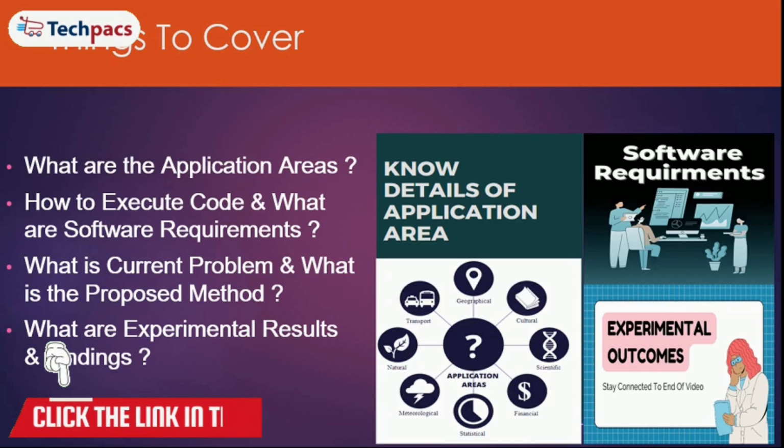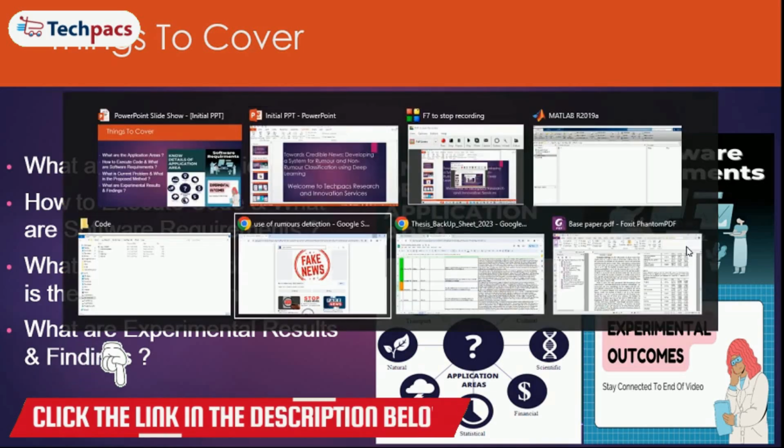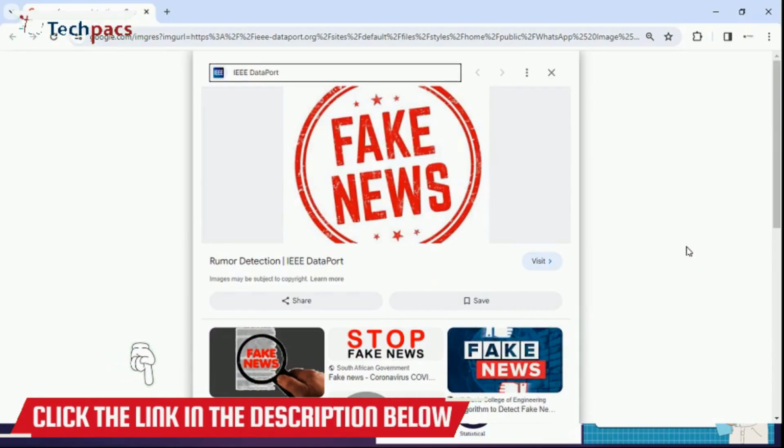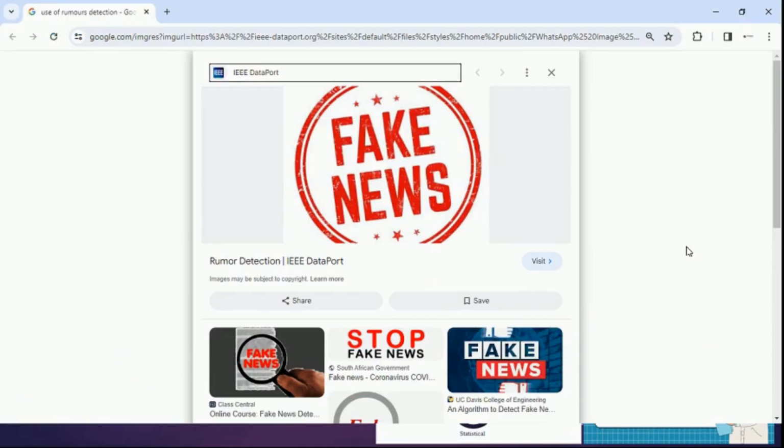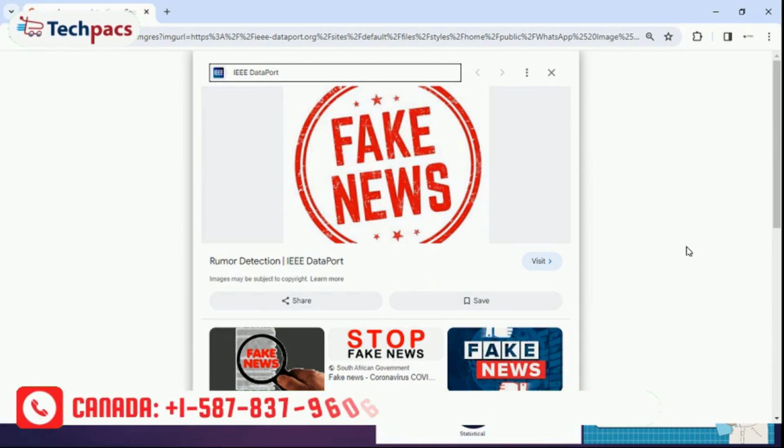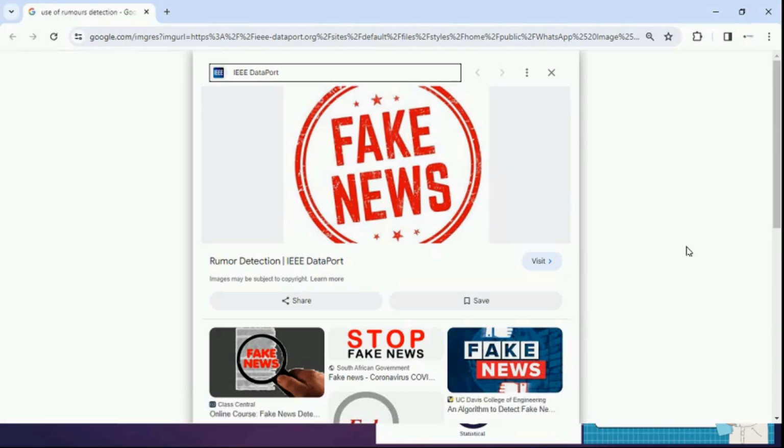So let's talk about the application areas. The developed system is specifically designed for detecting fake news by detecting rumor or non-rumor content from the given data sets, and by detecting the fake news we can save our society in handling the spread of the fake news.